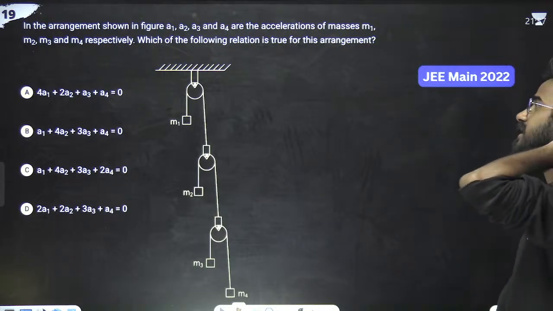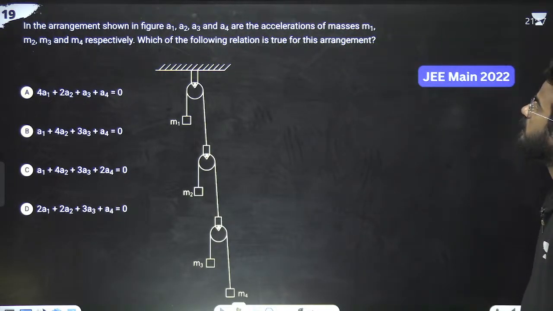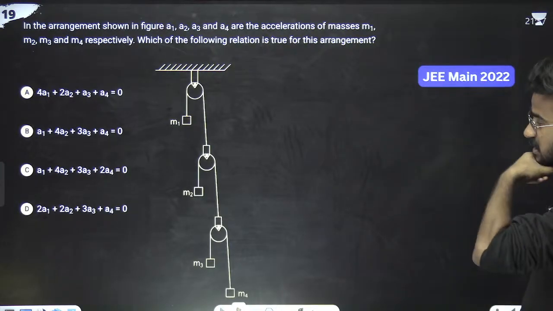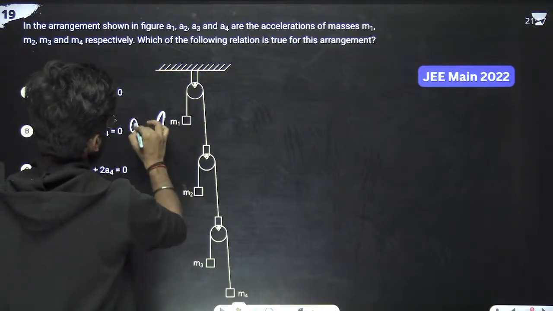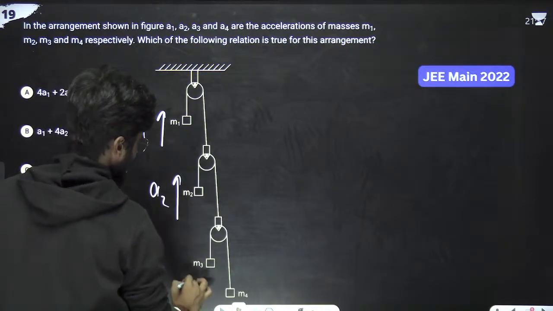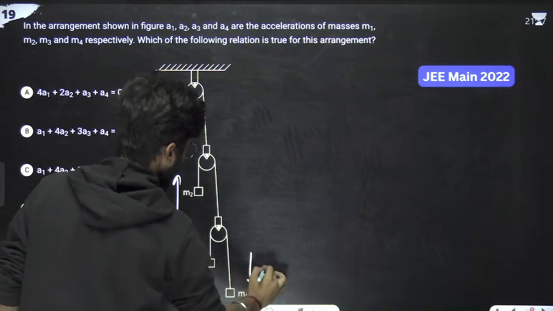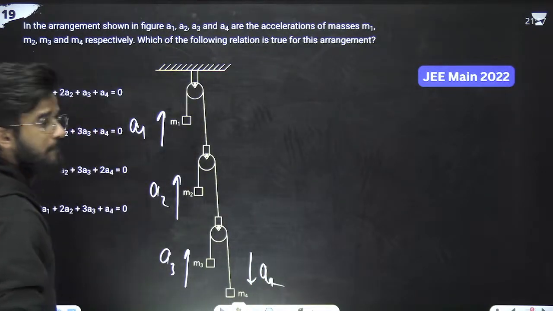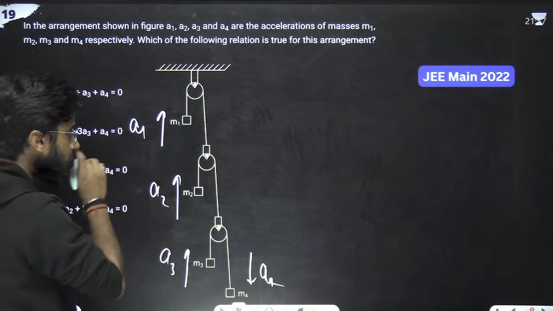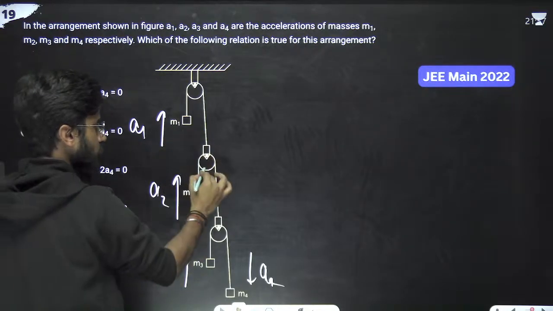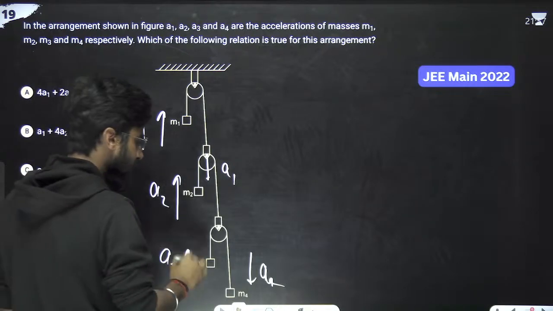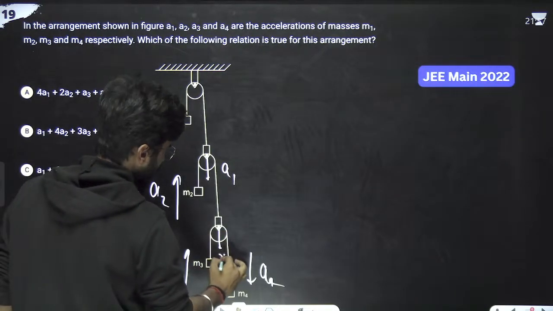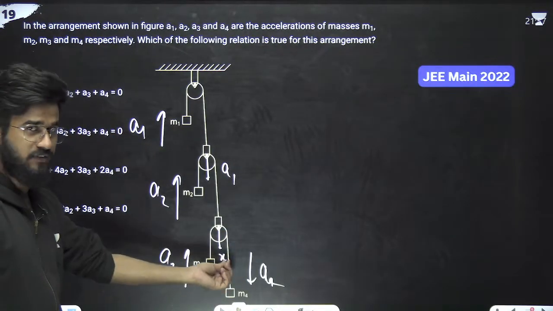What the question is saying, in a system as shown in the figure, A1, A2, A3, A4 are the accelerations of mass M1, M2, M3, M4. Which of the following relations is true for this arrangement? Now, this is A1, this is A2, this is A3, and this is A4. Now, it is going upward with the acceleration of A1. So the pulley is going with A1. Suppose this pulley is going with X. So we have to find firstly X.